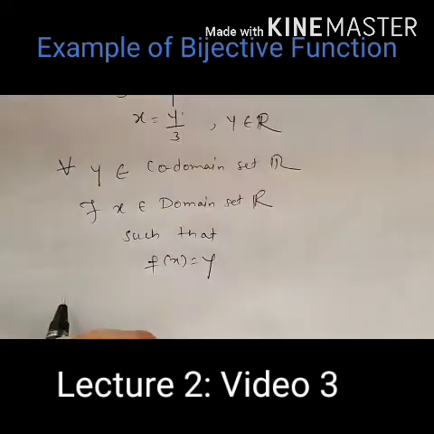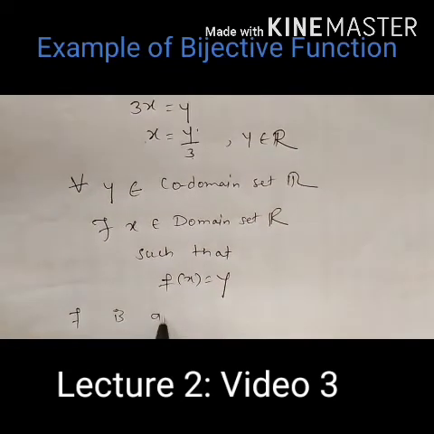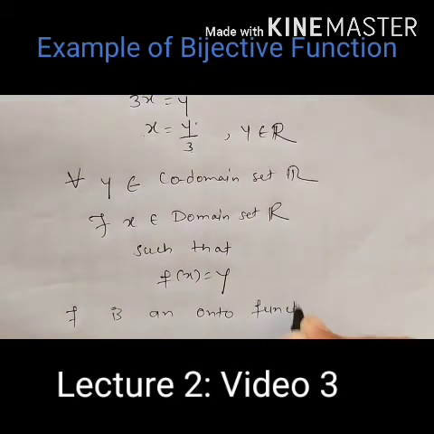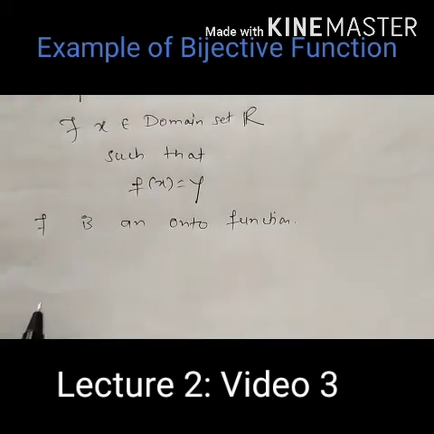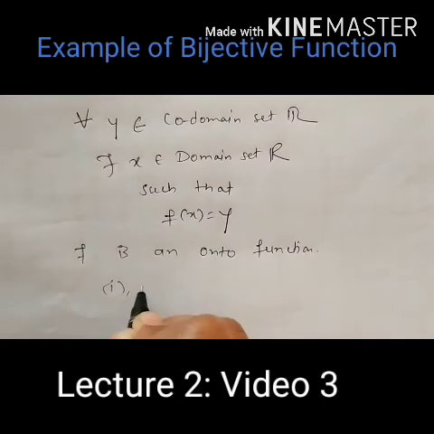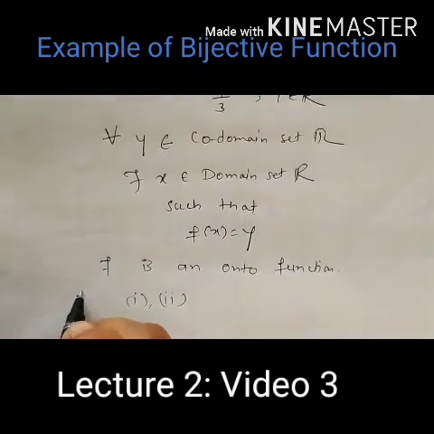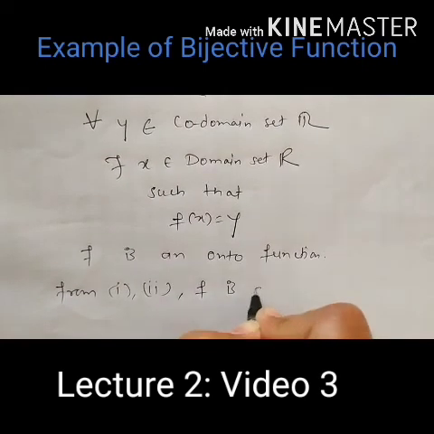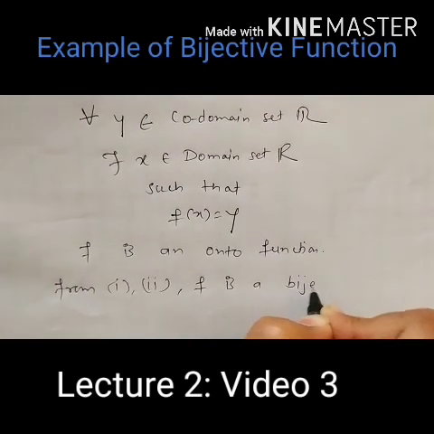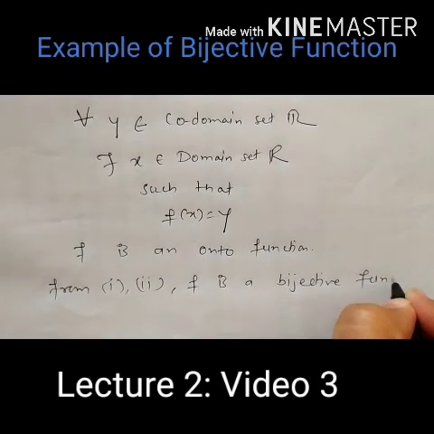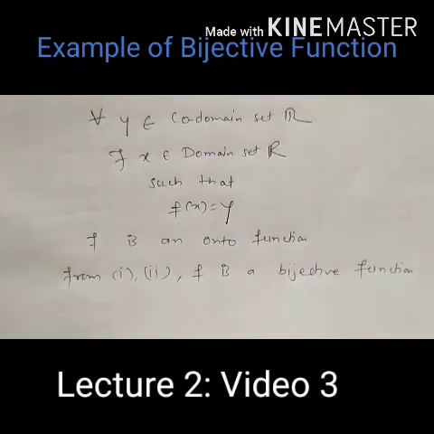So the function f is an onto function. So now we have seen that f is 1-1 and onto, so from 1 and 2, f is a bijective function. Understood, student?